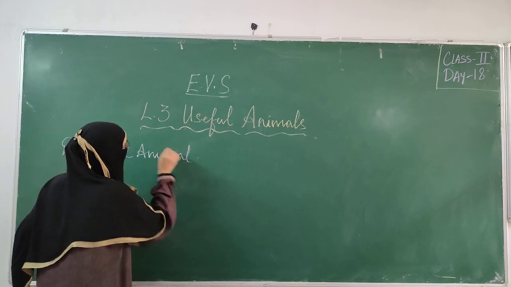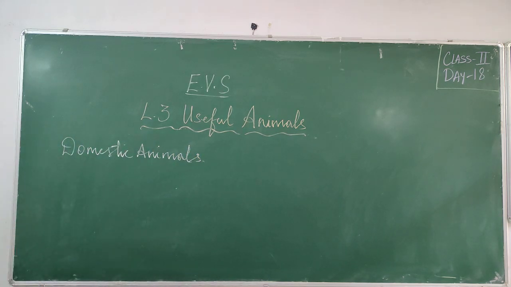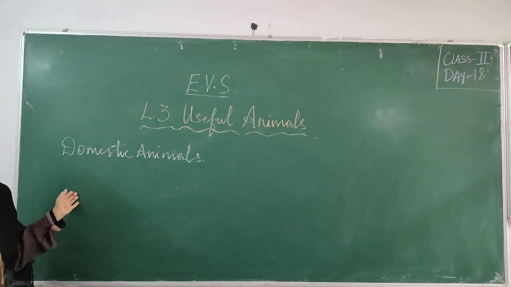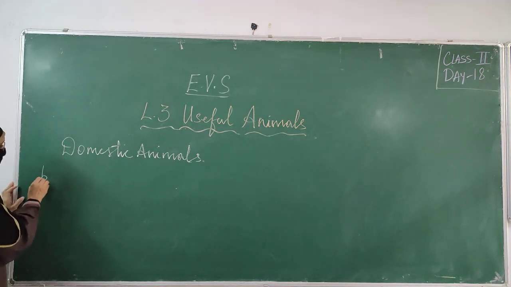What do we call them? Domestic animals. So cow or buffalo, goat, hen, dog, cat, these are the animals which we can see in the farm and house. So these are domestic animals. Now how are these domestic animals useful to us? Now coming to buffalo and cow.